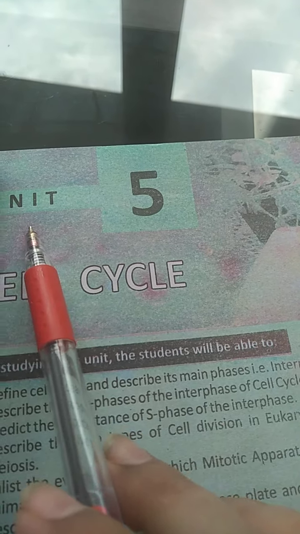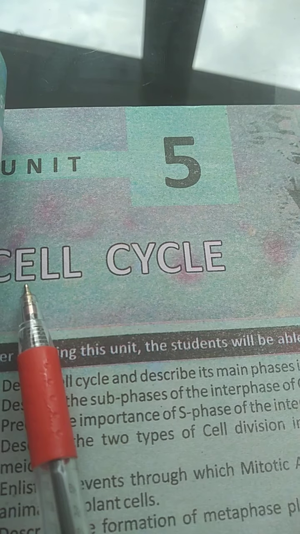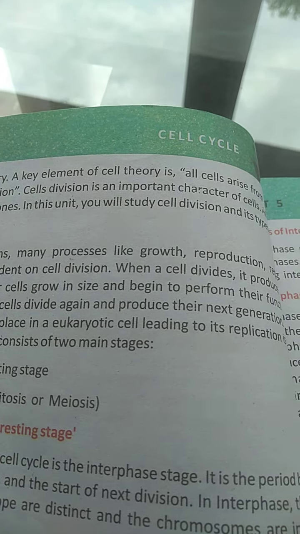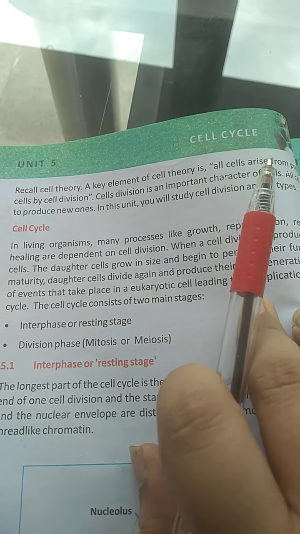Today we will start the new unit 5. The name of this new unit is cell cycle. So before starting the cell cycle, you guys must have an idea of what is cell. The cell is the basic unit of life. It performs some structural and functional activities.